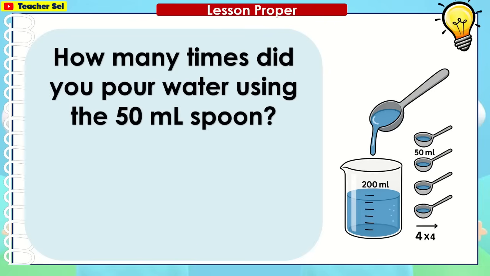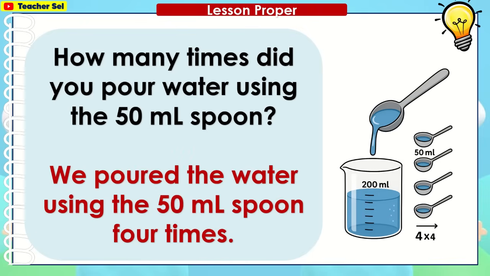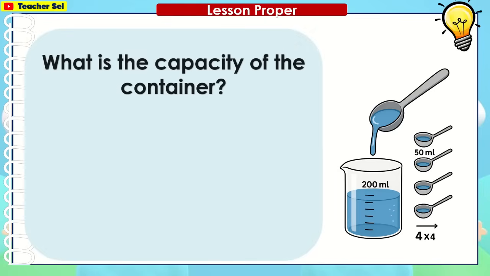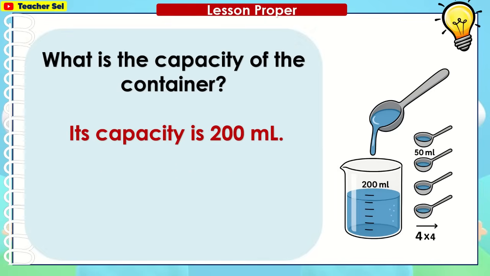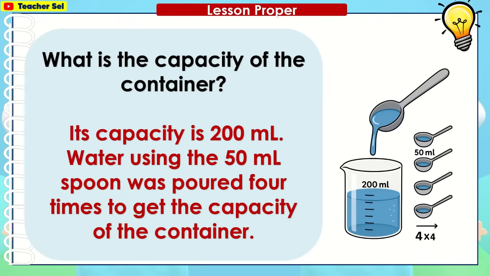How many times did you pour water using the 50 ml spoon? We poured the water using the 50 ml spoon 4 times. What is the capacity of the container? Its capacity is 200 ml. Water using the 50 ml spoon was poured 4 times to get the capacity of the container.